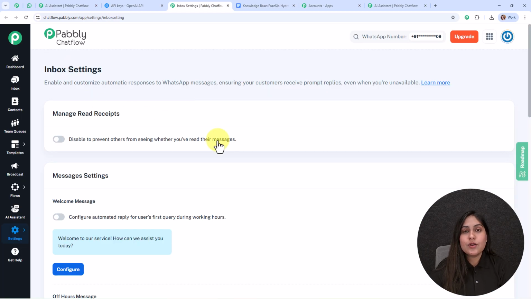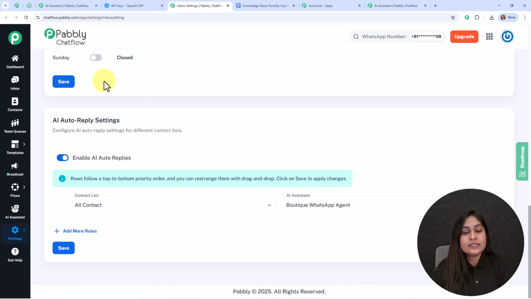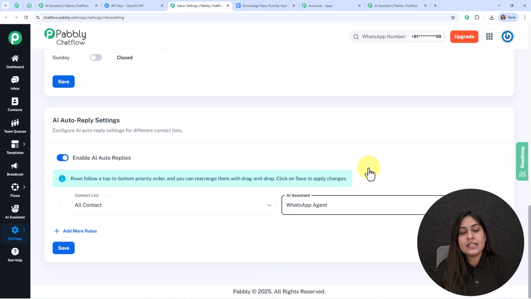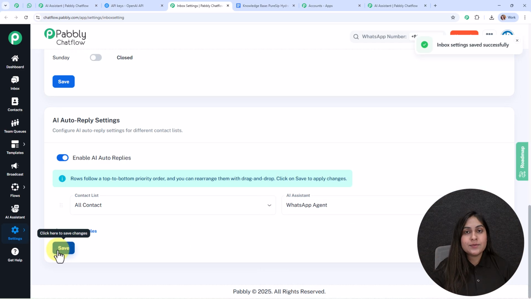Now here are the inbox settings. You need to scroll a little down, and in the last you can see the option of AI auto reply settings. From here you need to enable the AI auto replies. Then you need to select the contact list on which you want to assign the assistant. After that you need to select the assistant that you want to assign, and then click on save, and it is going to assign your WhatsApp assistant to all the contacts who lie under this contact list. This was how you can assign this WhatsApp AI assistant to your WhatsApp chats in bulk.